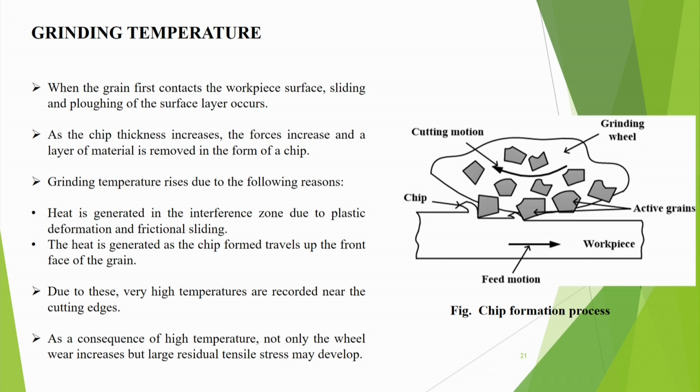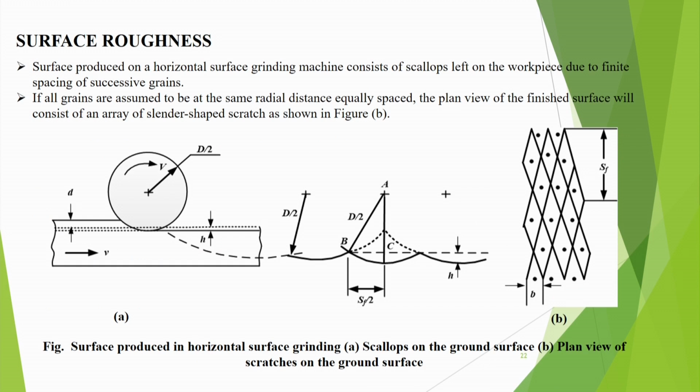Heat is generated in the interference zone due to plastic deformation and frictional sliding. Then heat is generated as the chip formed traverses up the front face of the grain, and due to these, very high temperatures are recorded near the cutting edges. You can see these small chips fly like fire sparks. As a consequence of high temperature, not only does the wheel wear increase, but large residual tensile stresses may develop. So, large tensile stresses are not good.